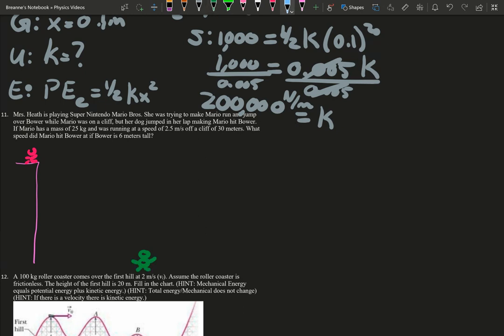So what happens is he goes and boing, lands on Bowser. So you have to think about what type of energies is happening up here, and what type of energy is happening down here. Up here, we have some type of gravitational energy because he has a height, and some type of kinetic energy because he's moving. Same thing down here. We have some type of gravitational because he's on top of Bowser's head, and he's moving, so we have some type of kinetic.